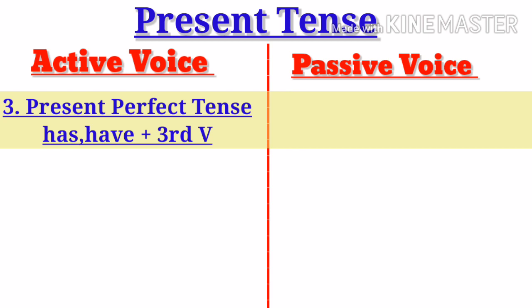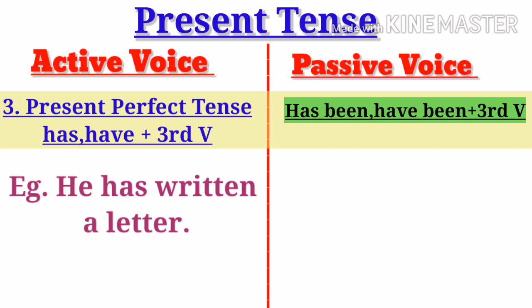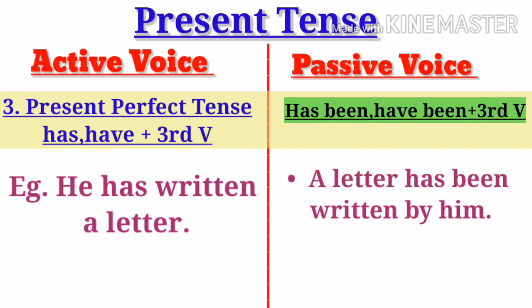Present perfect tense means has, have, third verb changes into has been, have been and third verb. Example, he has written a letter, active voice. Passive voice, a letter has been written by him.